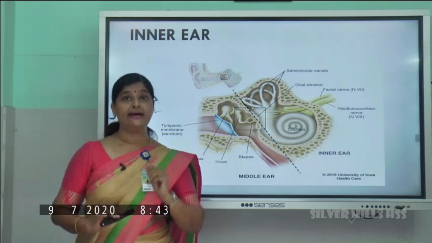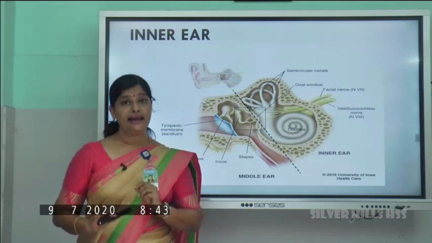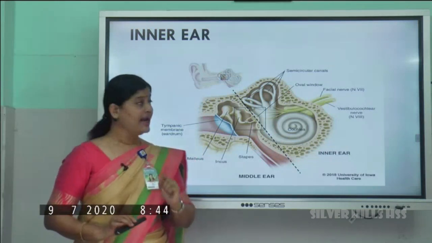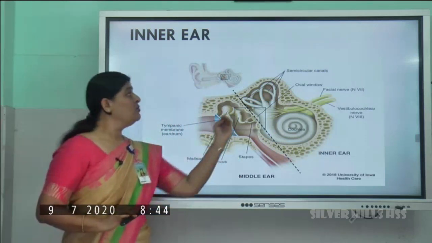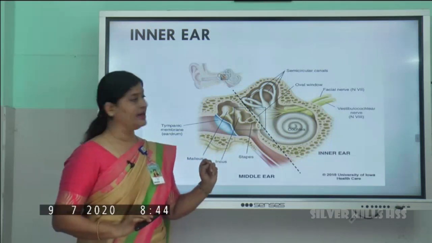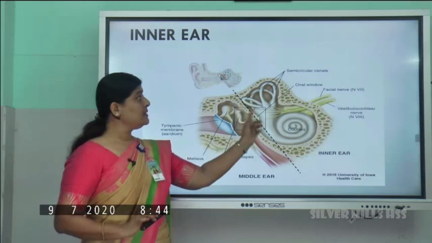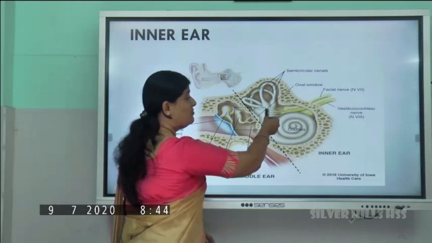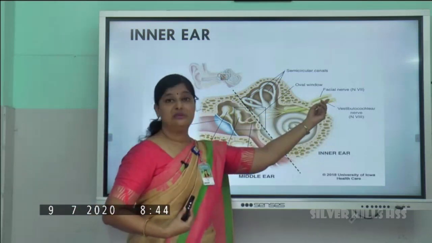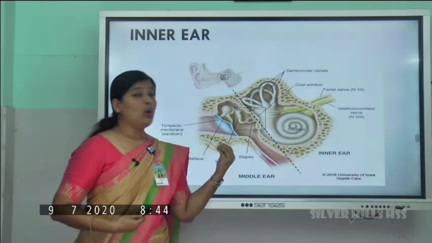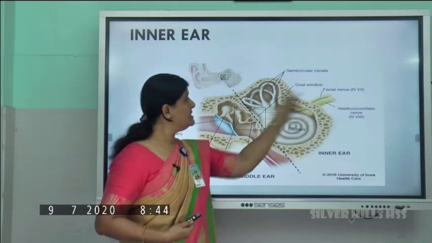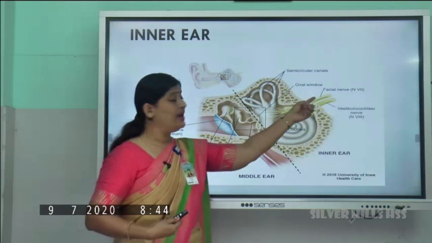Do you know that the ear has one more function other than hearing? What is it? It's balancing the body along with the cerebellum, right? That balancing function is done by the semicircular canal and the vestibule. Here also impulses will be produced, and they will be carried by special nerves. That is, the cochlea will have the auditory nerves, and the vestibule and the semicircular canal will have the vestibular nerves.